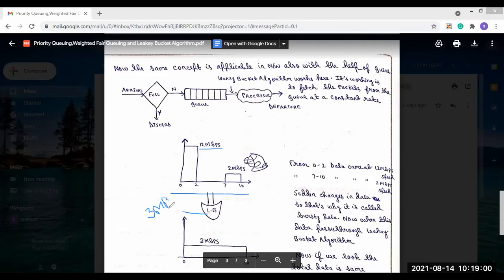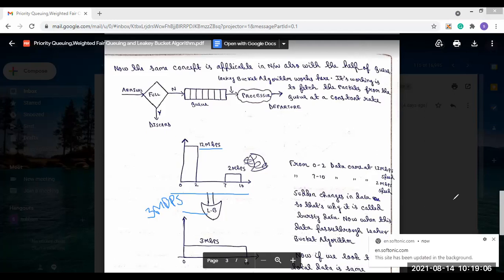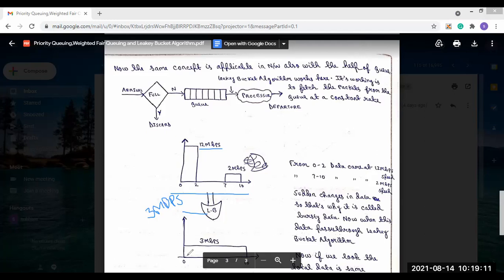So the leaky bucket algorithm has the property that the data should go out at 3 Mbps. That means it will convert this, and it will become 3 Mbps from 0 to 10 seconds. Now why 0 to 10 seconds?